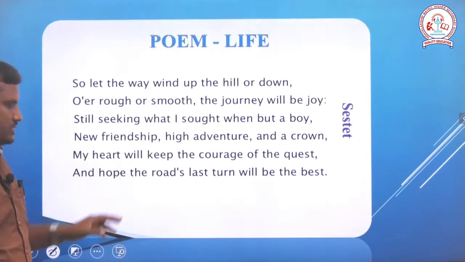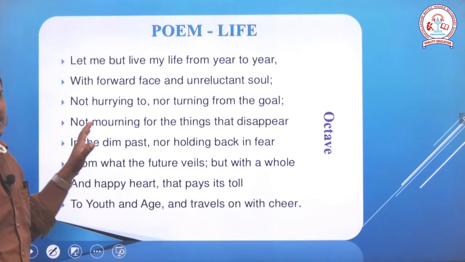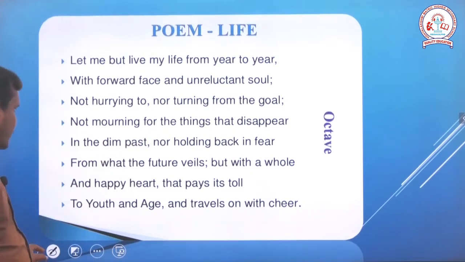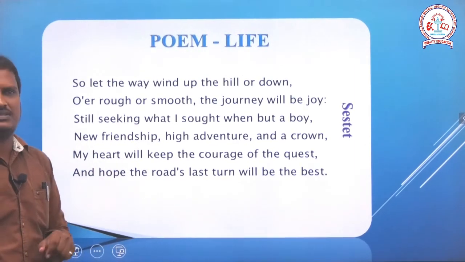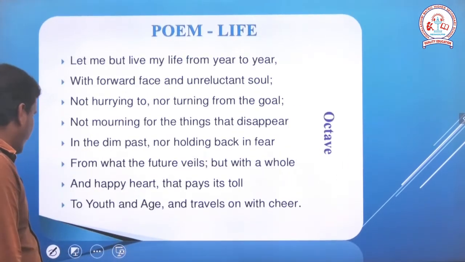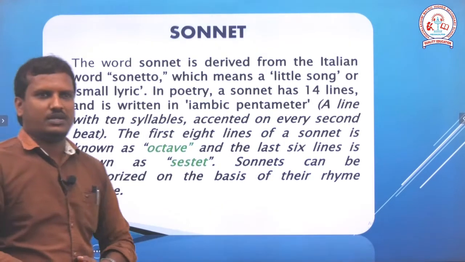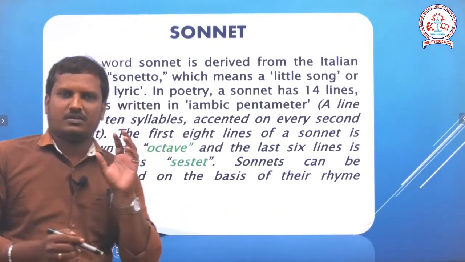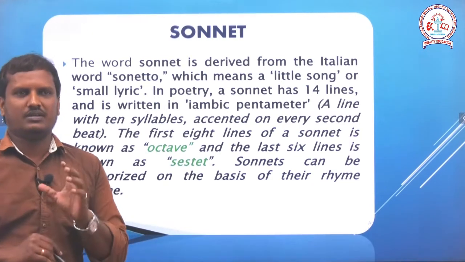The first stanza has 8 lines and the second stanza has 6 lines, totally 14 lines. So, if it is a 14 line poem, it is called a sonnet. Sonnet has the meaning little song or little lyric.